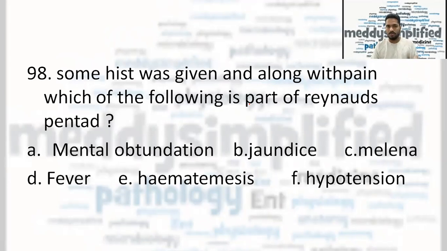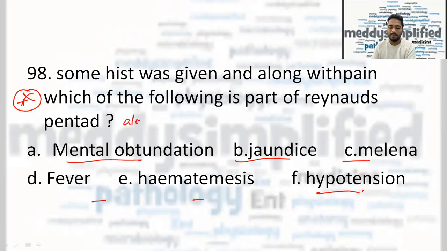Some history was given, long history, and then these options were given: mental obtundation, jaundice, melena, fever, hematemesis, and hypotension. And the next line was, which of the following is a part of Reynolds' pentad along with pain? So pain was already given, and other four options you will have to choose. Mental obtundation is a part of the pentad. Jaundice is a part. Melena is not a part. Fever is seen. Hematemesis is also not seen, and hypotension is seen.